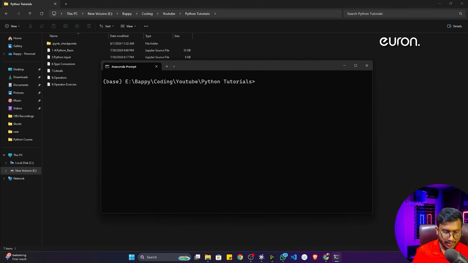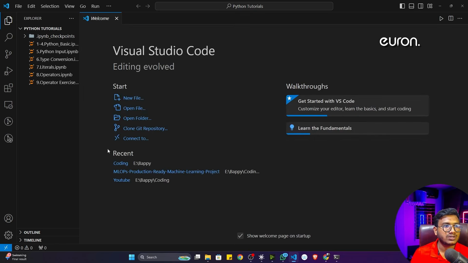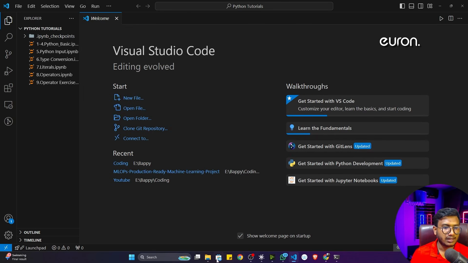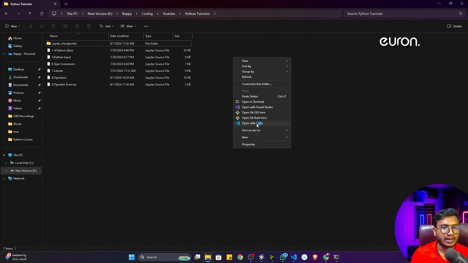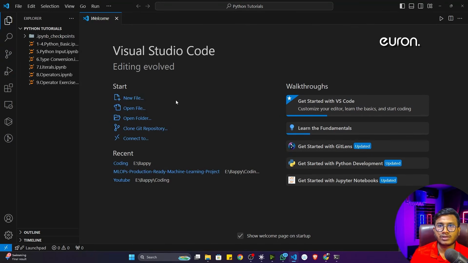Now if I clear, see, if you want to open up your Visual Studio Code, just write this particular command, code space dot. This is the command, guys, you have to write, called code space dot. Now if I hit enter, you'll see that my Visual Studio Code will open automatically. Otherwise, you can also open it manually. Just right click, show more option, and open code here. If you click on open code here, you'll see that this particular window will open.